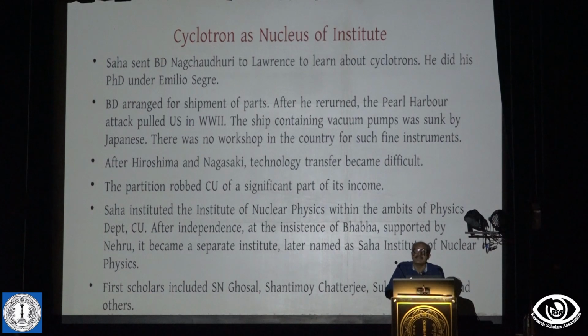Now, after he returned, America joined the Second World War. So one ship which brought the magnet and the chamber came safely, but the ship which contained the vacuum pumps never reached India. People think that it was sunk by the Japanese. Unfortunately, the vacuum pumps, those sensitive parts, could not be made in any Indian workshop.